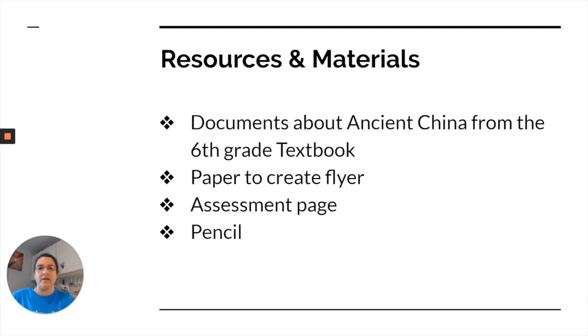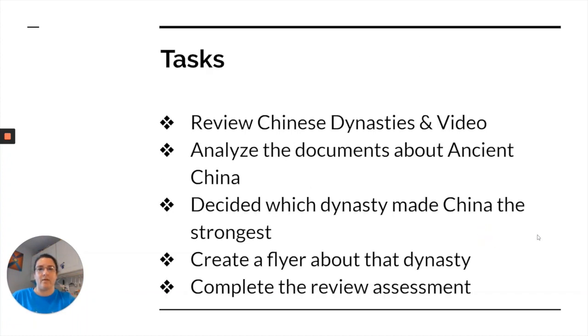The materials you need are the documents about ancient China from our 6th grade textbook, paper to create your flyer, the assessment page, and, of course, a pencil. Today we will be doing the following tasks: reviewing Chinese dynasties and watching a short video, analyzing the documents about ancient China, deciding which dynasty made China the strongest, creating a flyer about that dynasty, and completing the review assessment.